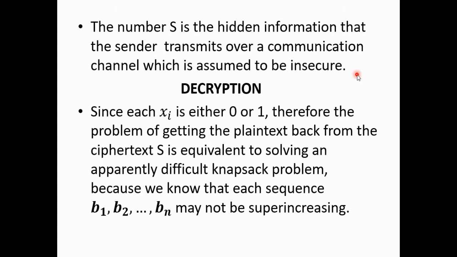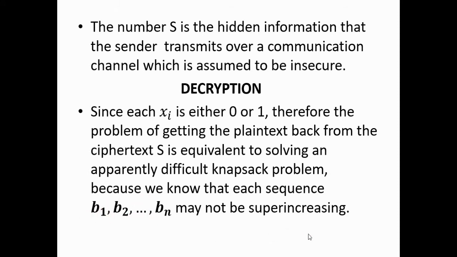Now once the message is received at the receiver end, how does it decrypt the message? Let's see that. Since each xi is either 0 or 1, the problem of getting the plaintext back from the ciphertext S is equivalent to solving an apparently difficult knapsack problem, because this sequence may not be super increasing.